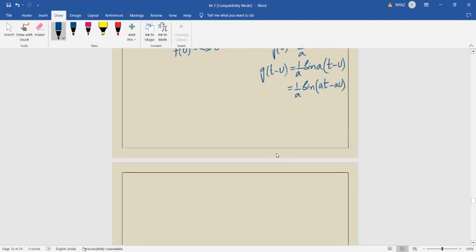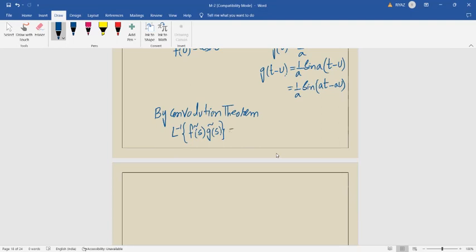So by convolution theorem, Laplace inverse of f bar of s into g bar of s, दो टर्म्स का Laplace inverse, okay, convolution बोलते हैं.